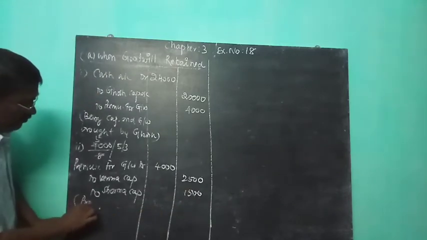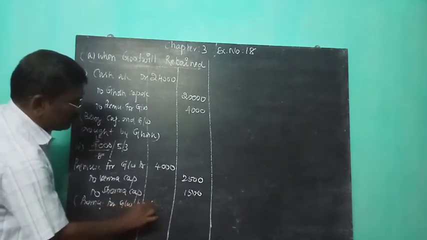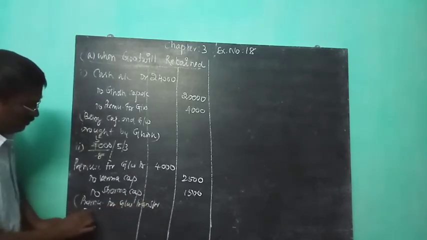Premium for goodwill transferred to old partners.